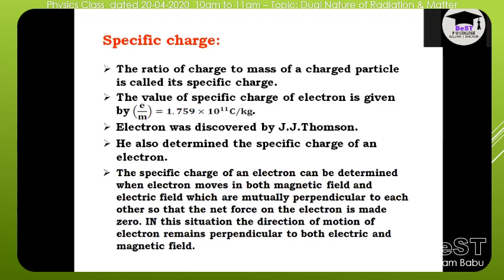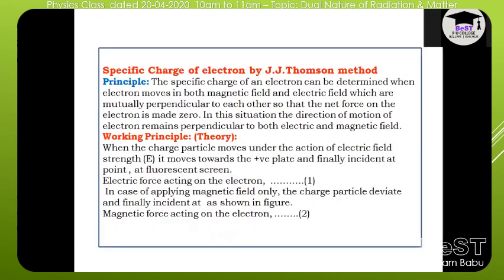And one more, you are given the specific charge of an electron can be determined when electron moves in both magnetic field and electric field, which are mutually perpendicular to each other, so that net force on the electron is made zero. In this situation, the direction of motion of electron remain perpendicular to both electric and magnetic fields. Now here we mentioned what is the basic principle of the specific charge also.